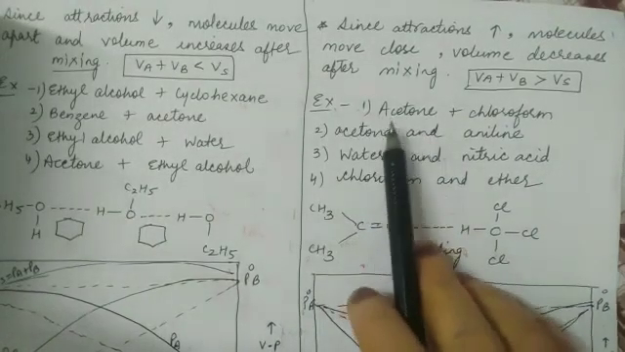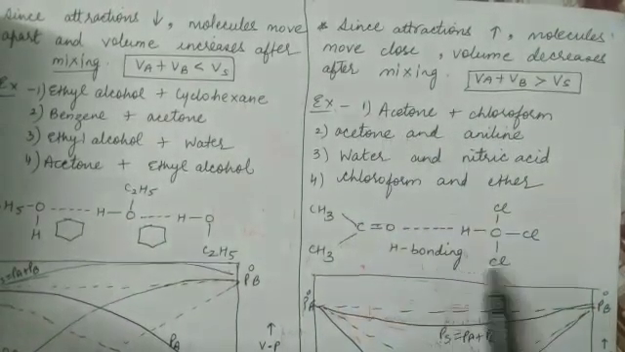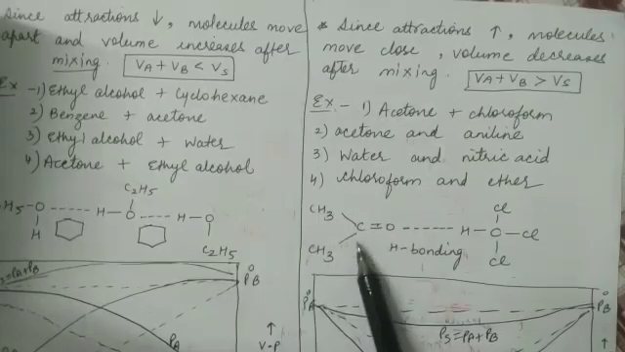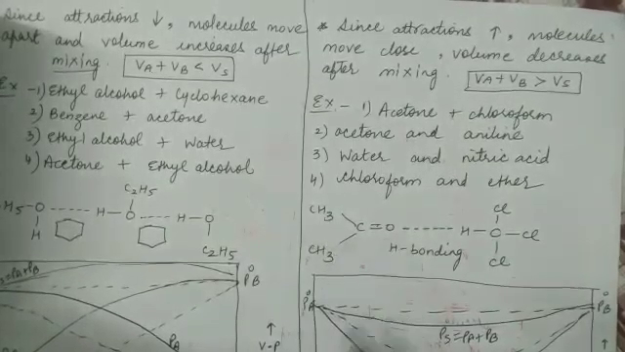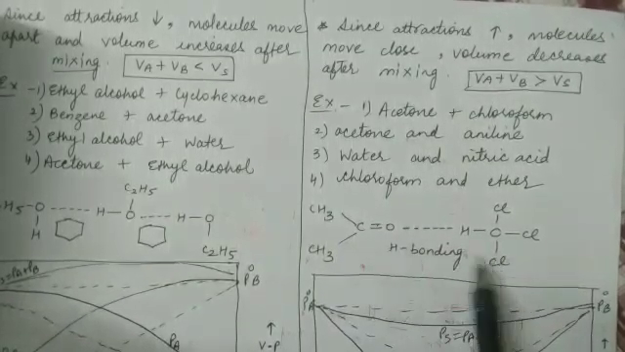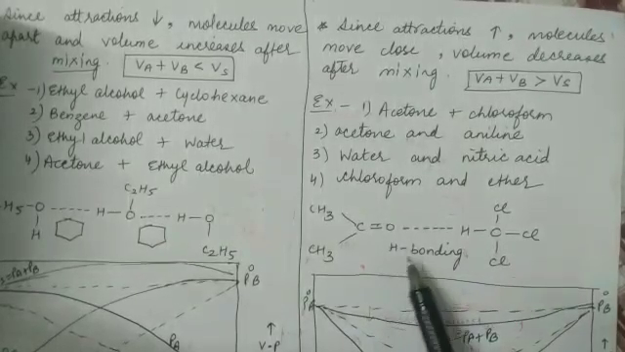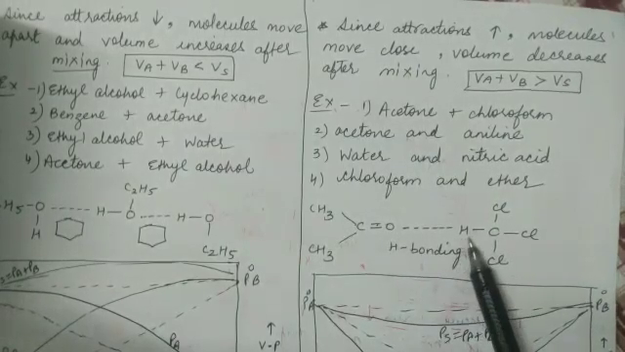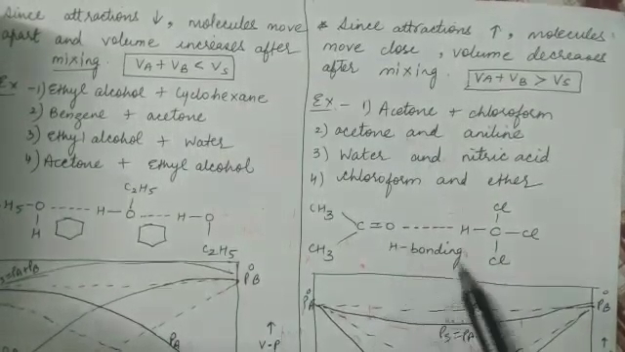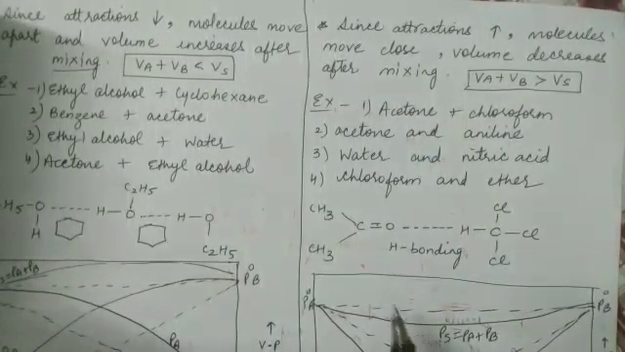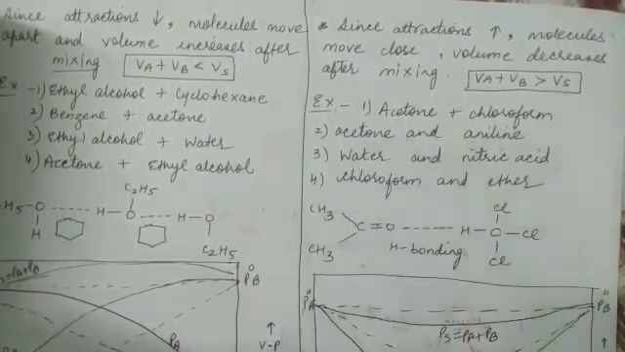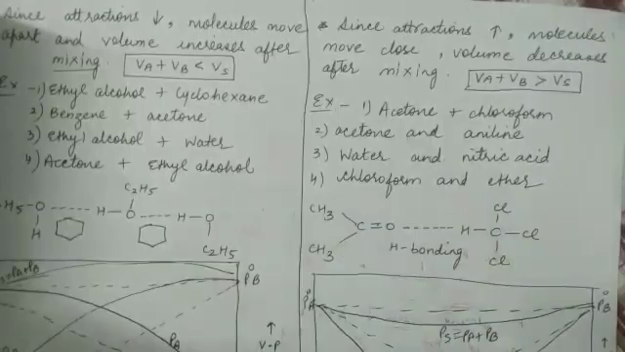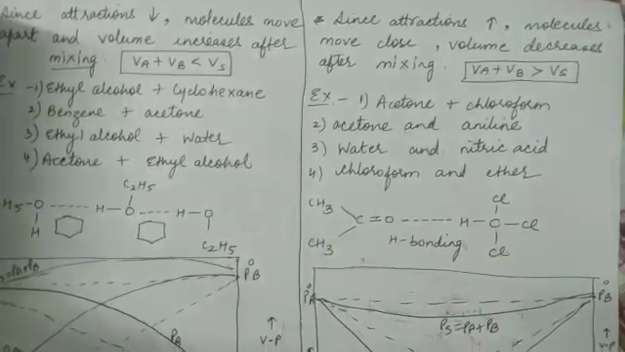Now the first example is acetone and chloroform. We can discuss this example in detail. So this is acetone, CH3COCH3, and this is chloroform. On mixing these two components together, we can see that there is formation of hydrogen bonding, shown by the dotted line between the oxygen of acetone and the hydrogen of the chloroform molecule. So the magnitude of attractive forces increases. The second example is acetone and aniline. The third example is water and nitric acid, and the fourth example is chloroform and ether.